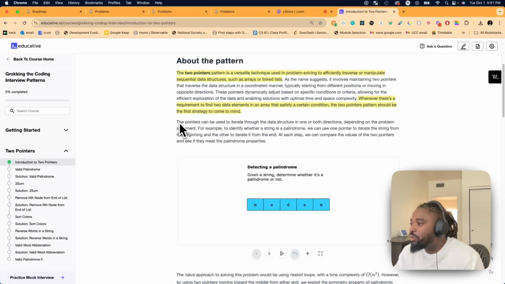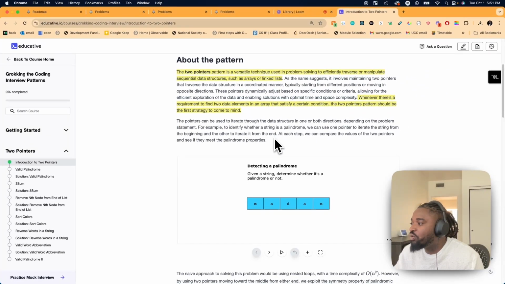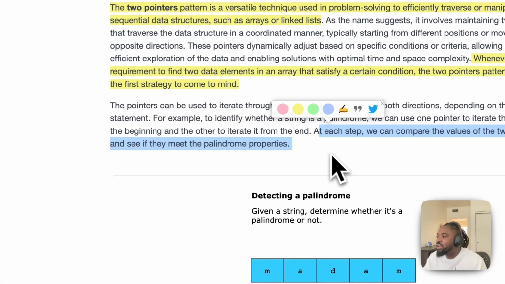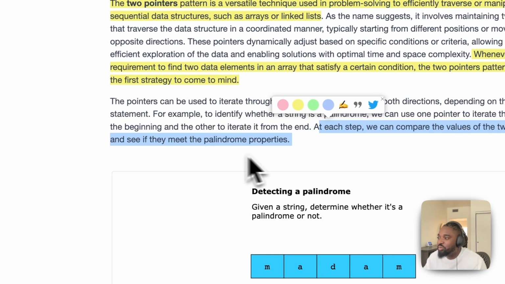Okay, so the pointers can be used to iterate through the data structure in one or both directions depending on the problem statement. For example, to identify whether a string is a palindrome, we can use one pointer to iterate the string from the beginning and the other to iterate from the end. At each step, we compare the values of the 2 pointers and see if they meet the palindromic properties.